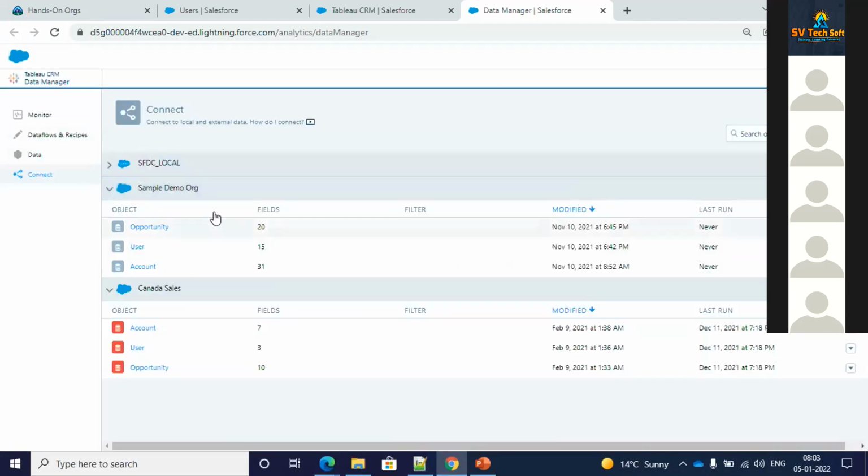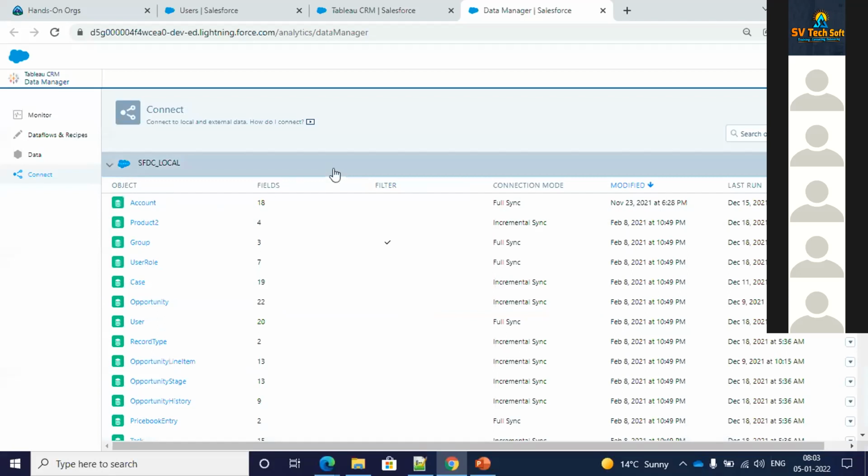Question: can't we connect live with other databases, like SQL database, Oracle SQL, or PostgreSQL? No, we won't be able to connect live with those. Basically, with Salesforce as well, what happens is,